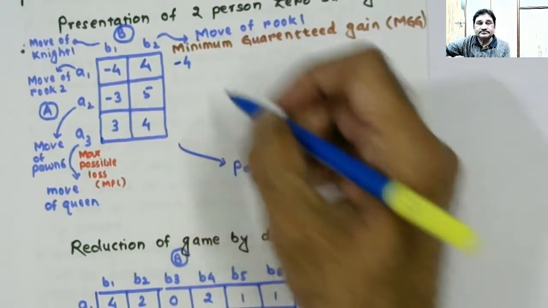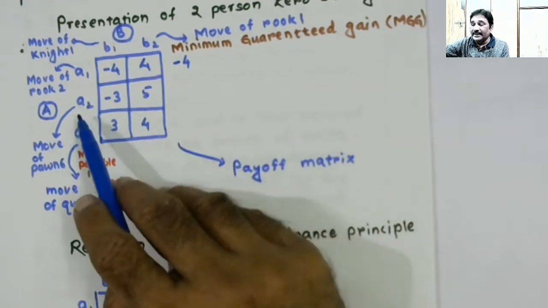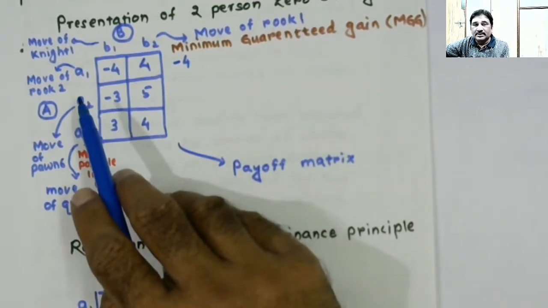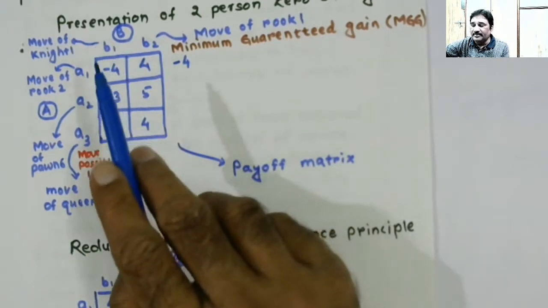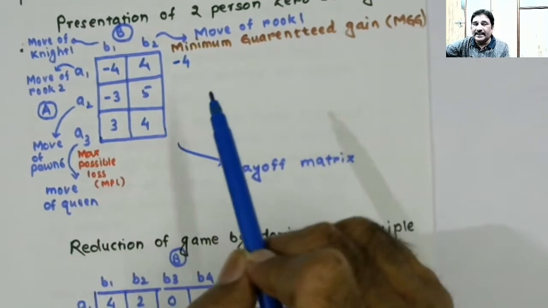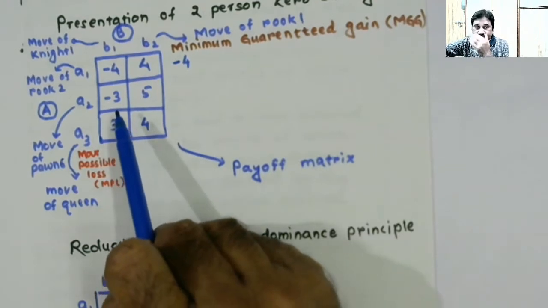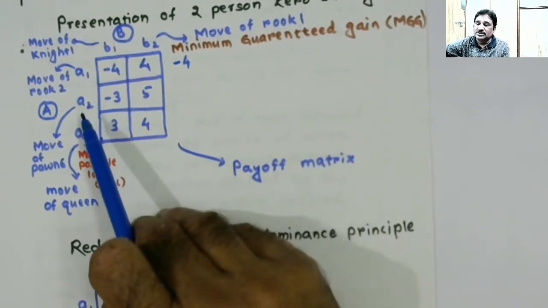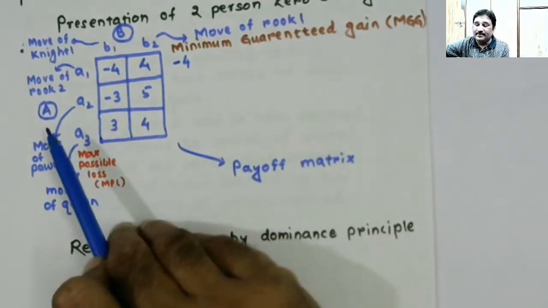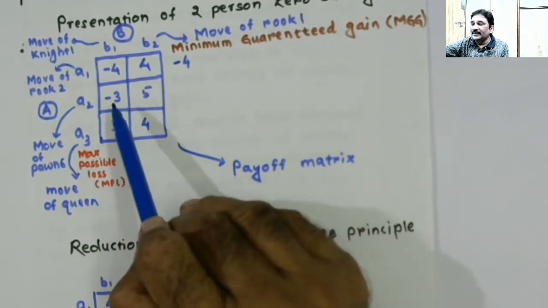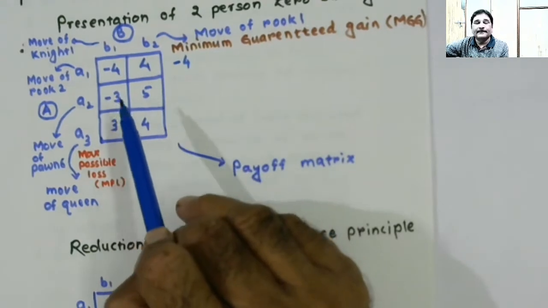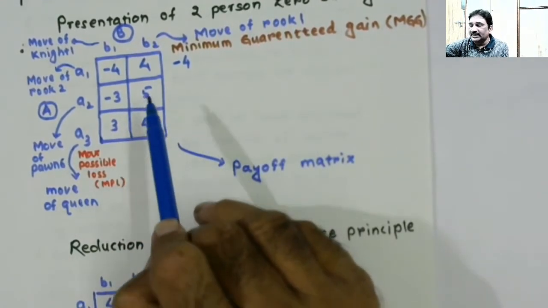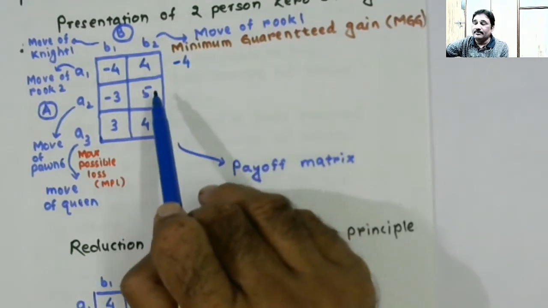All right. Now, if player A selects to play A2, player B immediately will be selecting to play B1. Why? Because in playing B1 in response to course of action A2 selected by player A, the loss to player B is lesser, -3 is lesser than by playing B2.